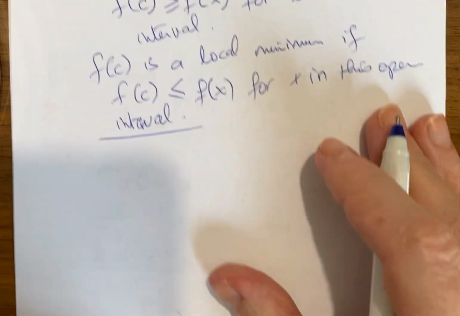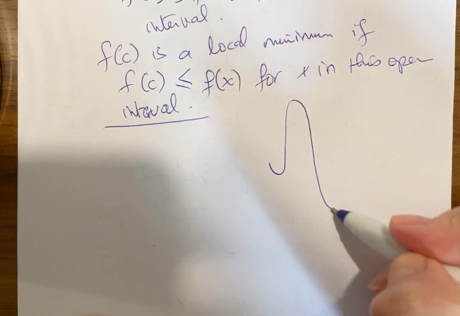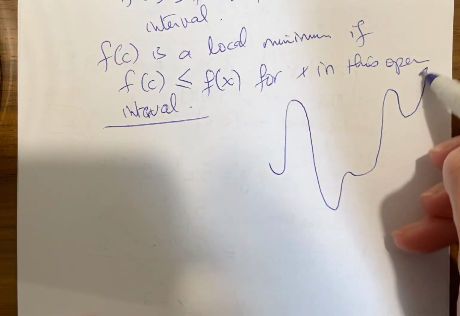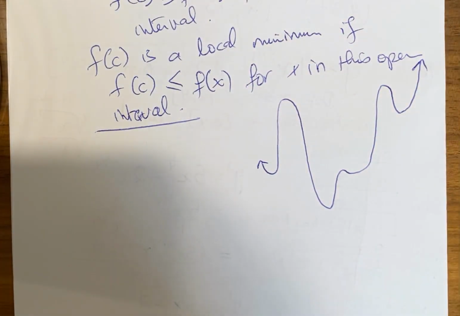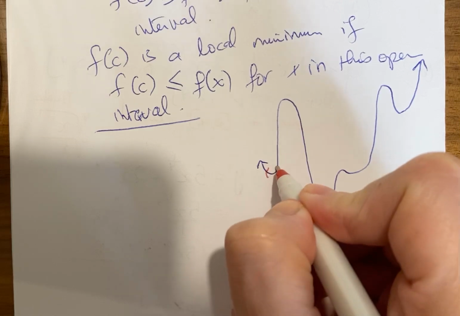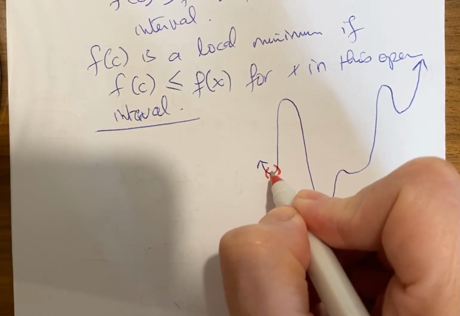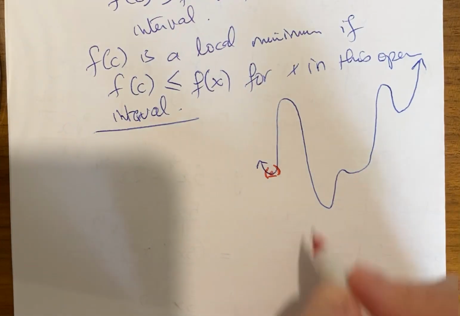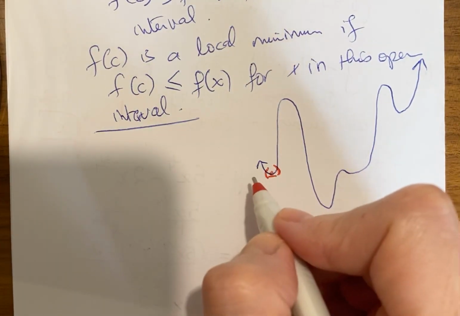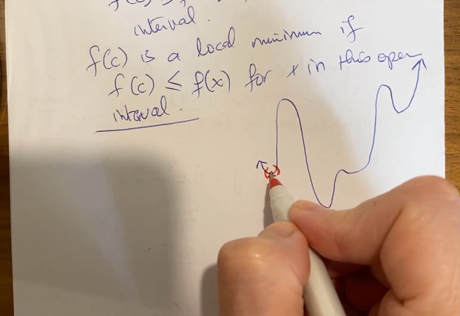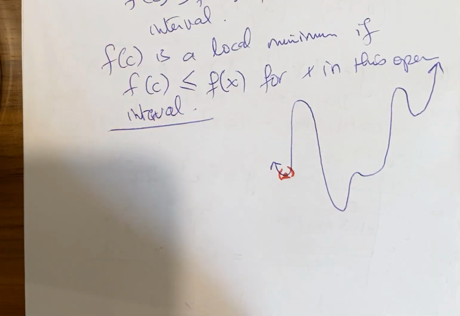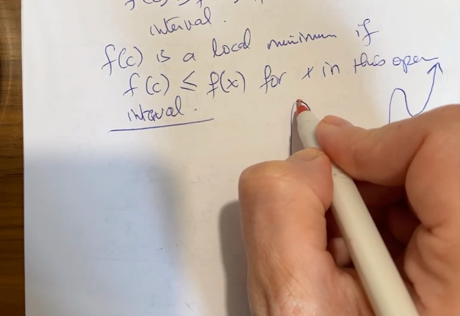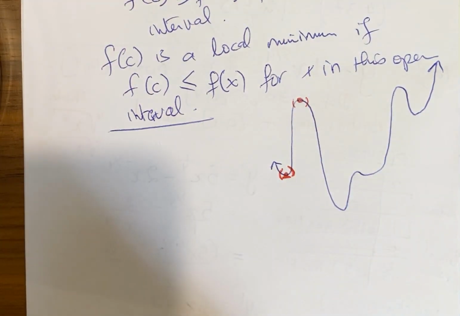What do I mean by that? Let's assume there is a function. The function looks like this. See, local max and local min means that, you know what? Choose an open interval around a point, only a small interval around the point, and if this function value is smaller than the neighbors only, then what do we have? A local min. Here, this is bigger than the neighbors, we call it a local max.